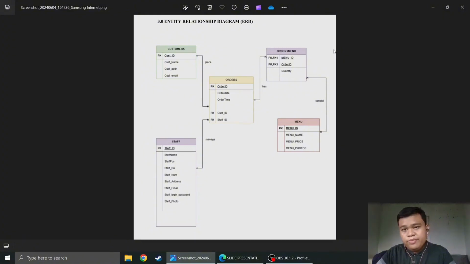Inside the orders, there may be one or multiple items for the orders. Then the staff may manage one or multiple orders. However, these multiple orders can only be managed by a single staff at a time. Finally, for the menu, because in the orders menu, it may consist of one or more items. That's all. I will pass this on to my group mate.